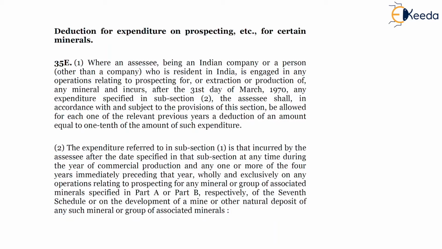So for any expenditure incurred, the period is the previous year and the immediately preceding 4 years, and the deduction will be allowed in 1/10 installments, that is 10%, beginning with the previous year in which the commercial production begins. The amount of deduction will be 1/10 of the expenditure or the income during the previous year, whichever is less, will be allowed as deduction to the SSC.